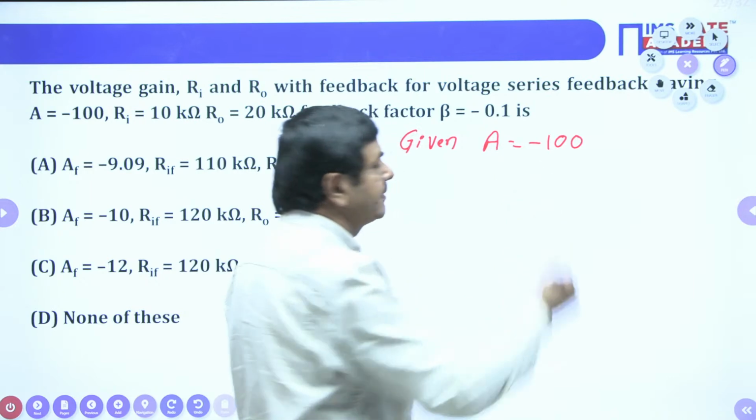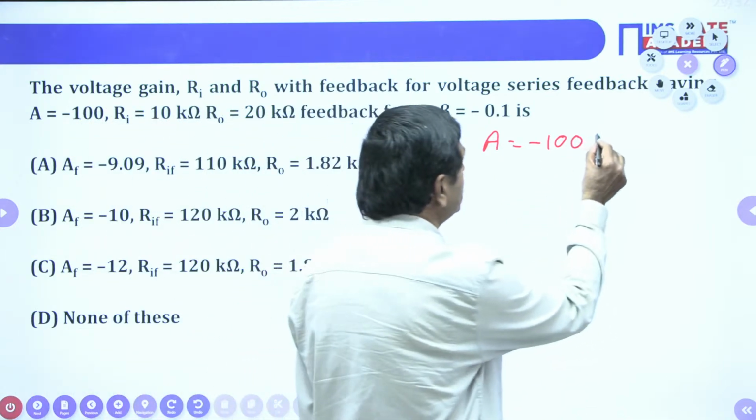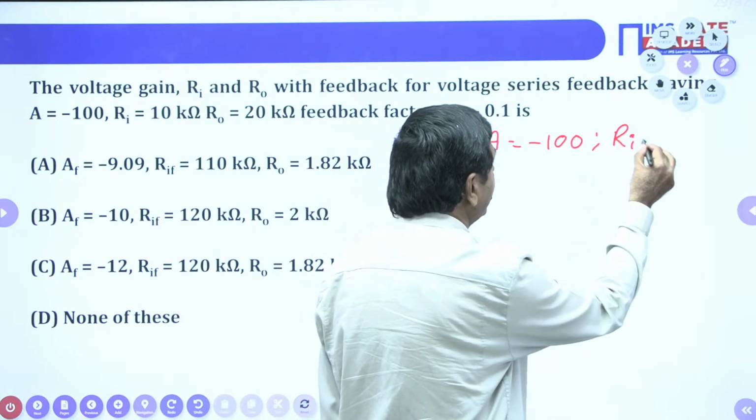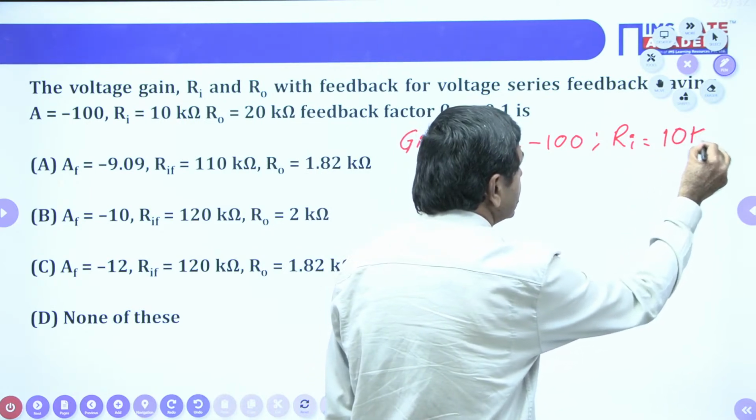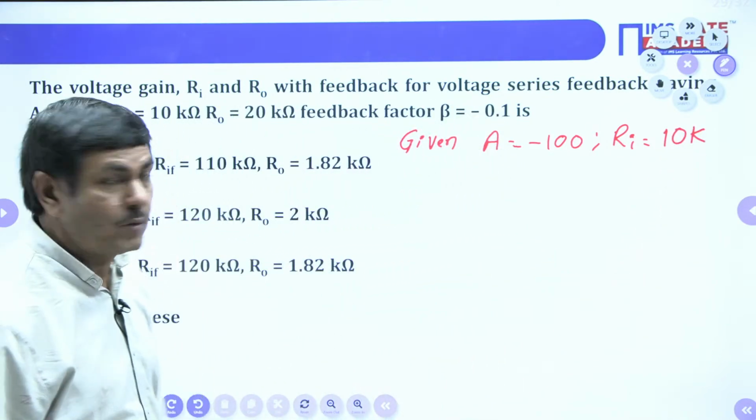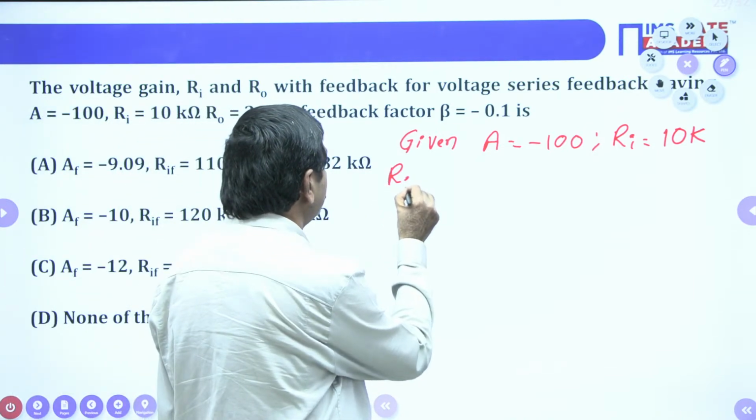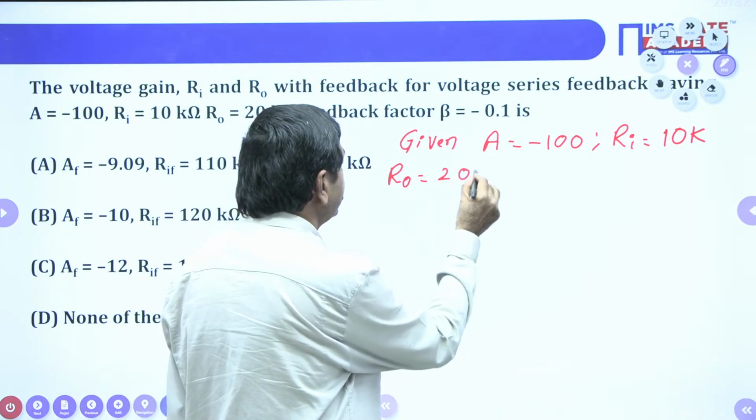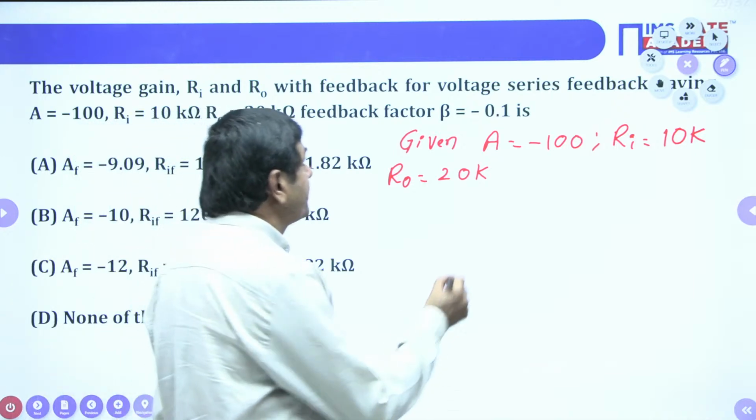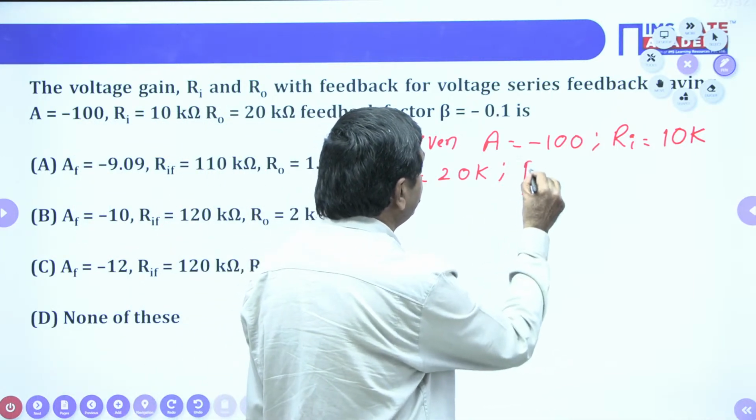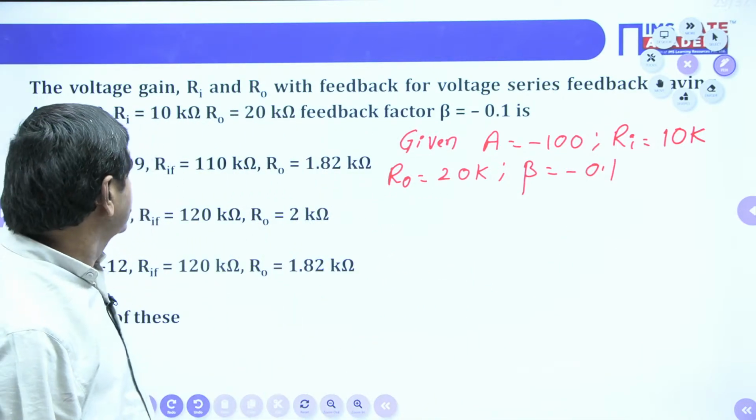Minus 100 is given. Gain is given. Ri is given 10K, no doubt. Input resistance or input impedance is given 10K, or 10 kilo ohms. And here R0 is given 20K, or 20 kilo ohms. We can put here now. Feedback factor beta is given as minus 0.1. That is the beta value. What is asked to find?